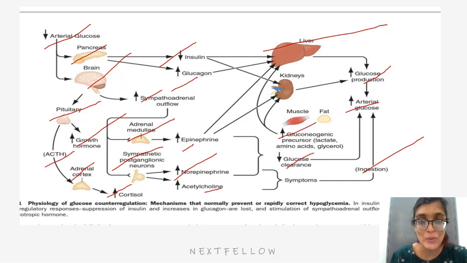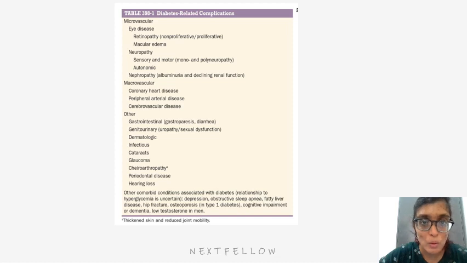So this is the overall mechanism of decreased insulin and increased glucagon, the mechanism of action for rapidly correcting or preventing hypoglycemia.